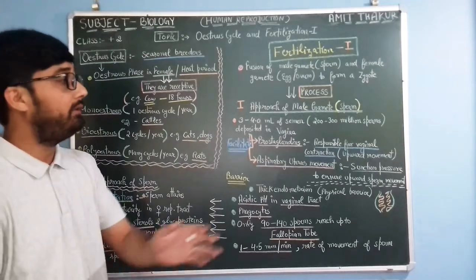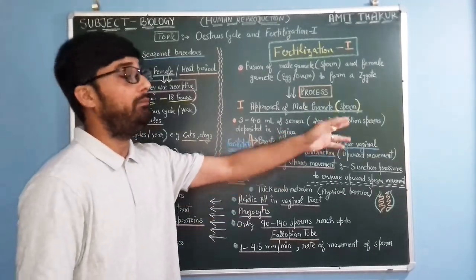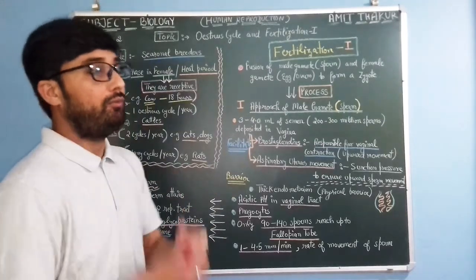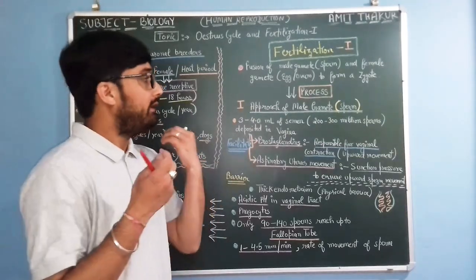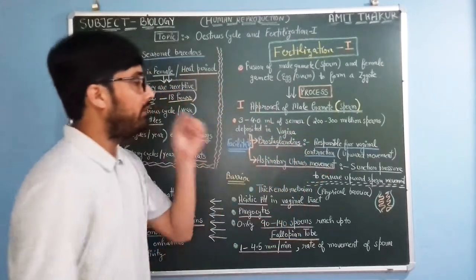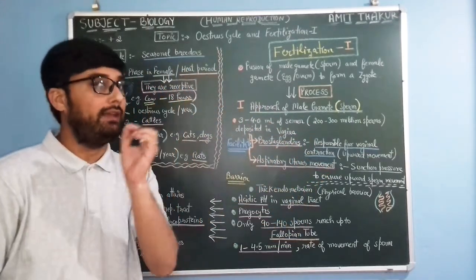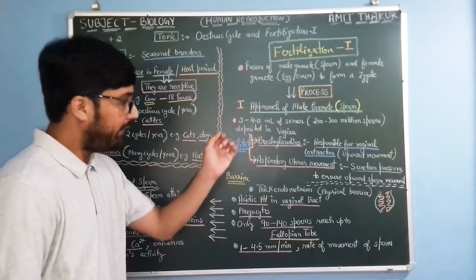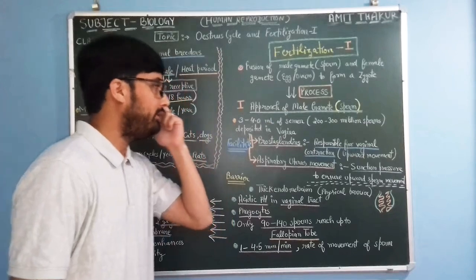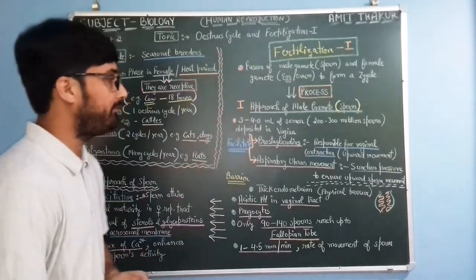So a huge number of sperms. So why is there a need to have millions of sperms during a single ejaculation? Here we can find the reason behind this huge number of sperms in 3 to 4 ml of semen.